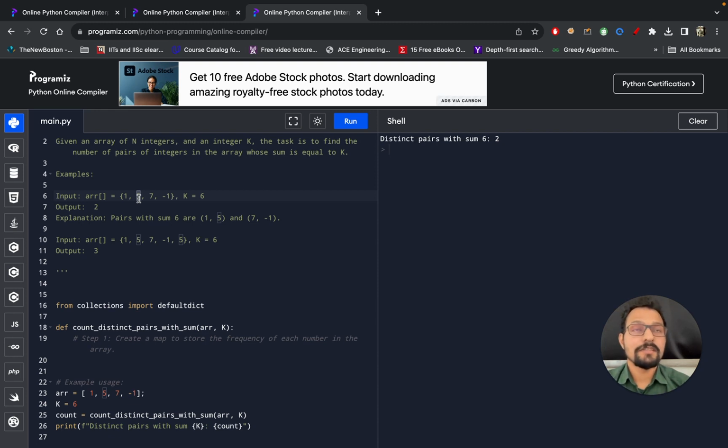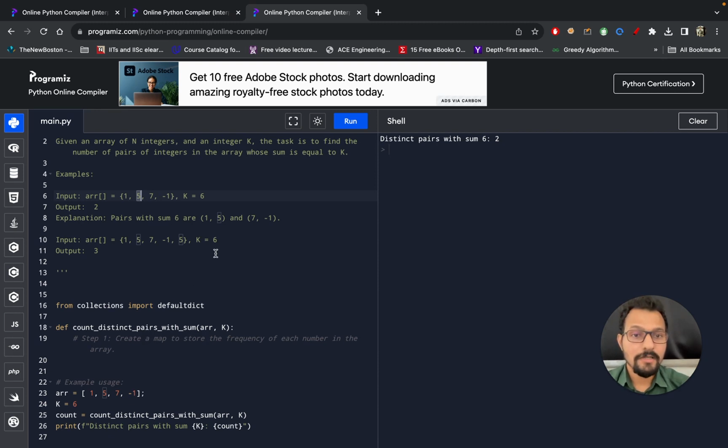So now let me try to explain how I will explain this. Basically this time I will iterate and try to find the count of the complement for a particular number, and I will add that to the final count. In that way I will return the final count. I will use a HashMap to keep that count, and whenever I am iterating, I will keep updating my HashMap so that it won't count duplicates again.